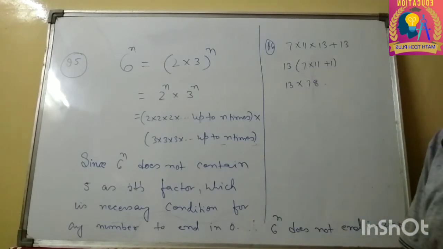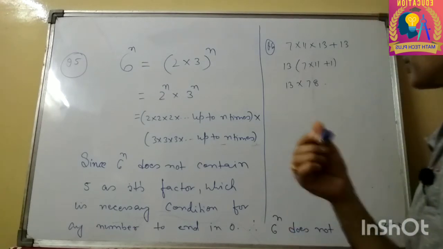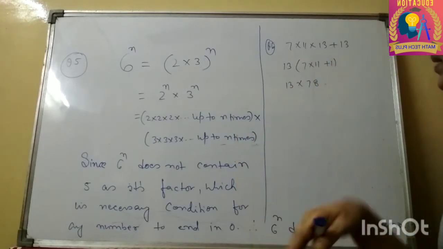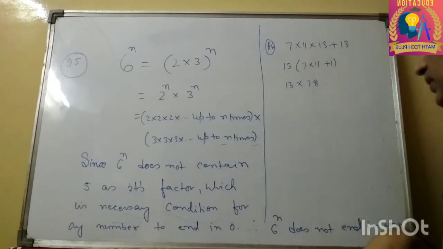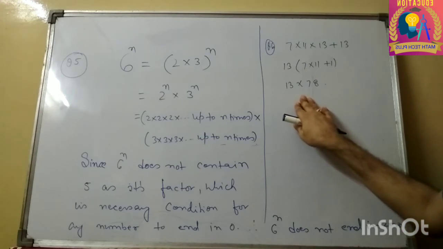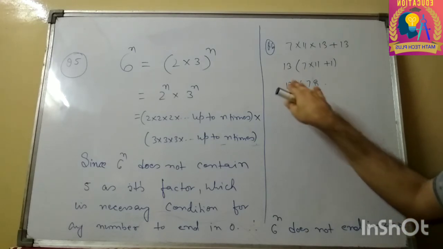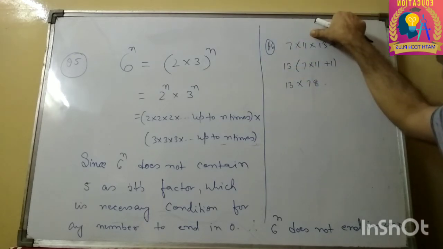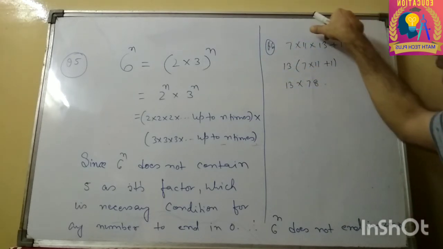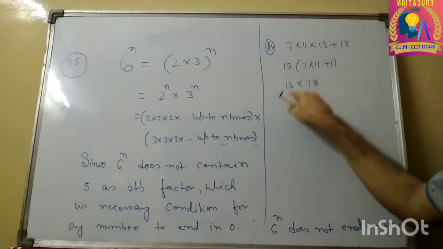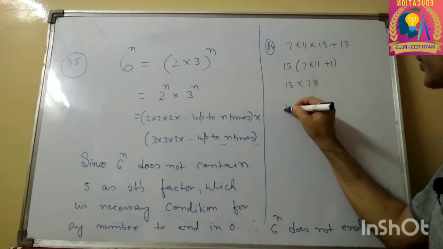As I explained in the previous video, any natural number other than 1 is either prime or composite. But this number is not prime since it is divisible by 13 as well as 78, whereas a prime number should be divisible only by 1 and itself. So it is divisible by 13 and 78, and therefore it is composite.